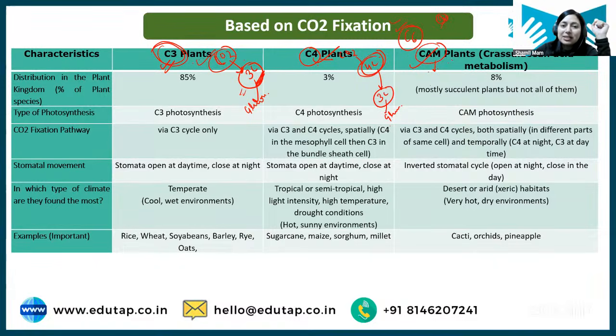So basically student, the cycle here through which this three carbon compound is getting converted into glucose, that is known as C3 cycle. Okay.